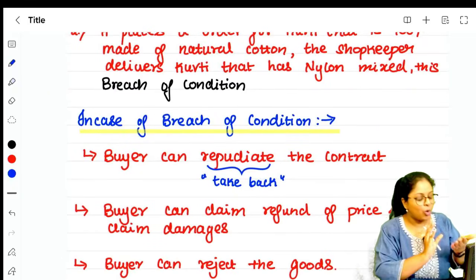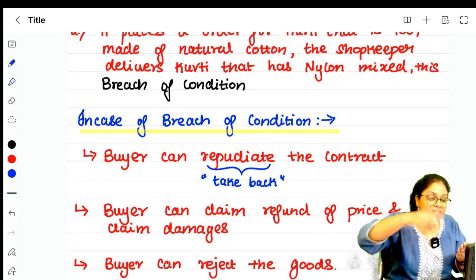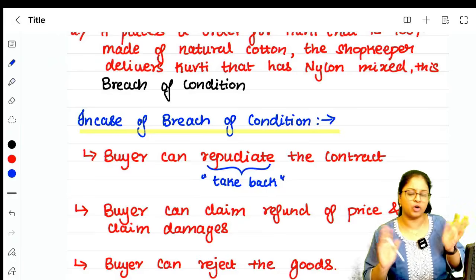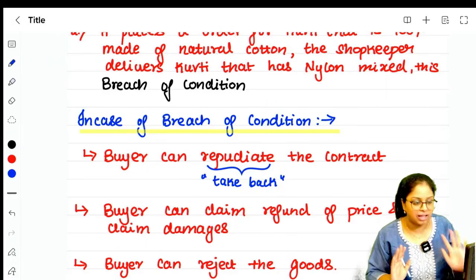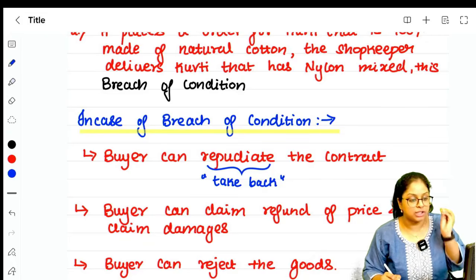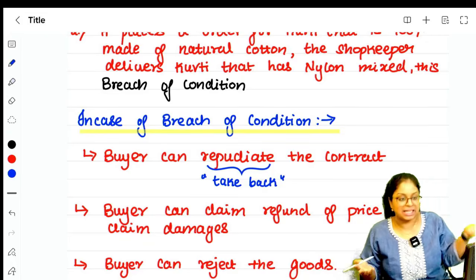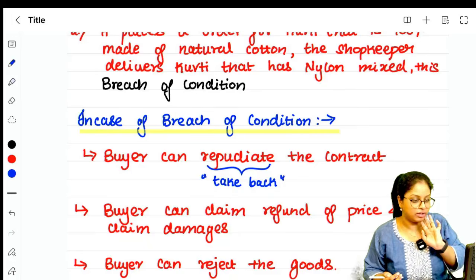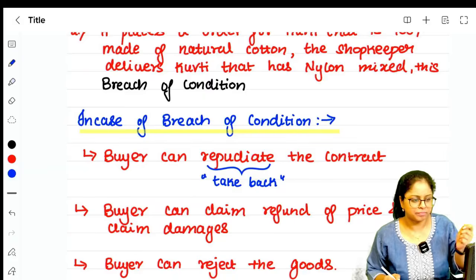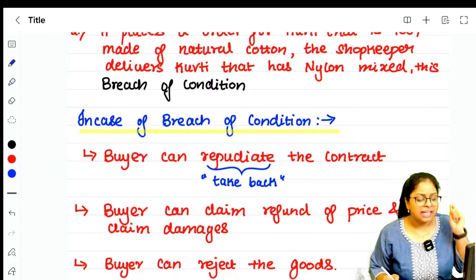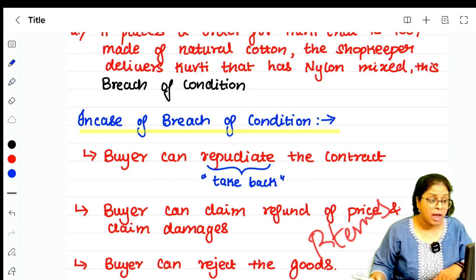In Swiggy, you ordered an aloo tikki burger. Let's say only fries came. What will you tell? You will reject from accepting the goods. You are like, no, ma'am, we'll eat that also. That is you, but generally what you can do? You can reject the goods because your goods do not match what you ordered, right? You ordered a burger. What came for you? Fries. It is a breach of a condition. Are you able to understand what is a condition? Conditions are terms that are essential to the main contract.